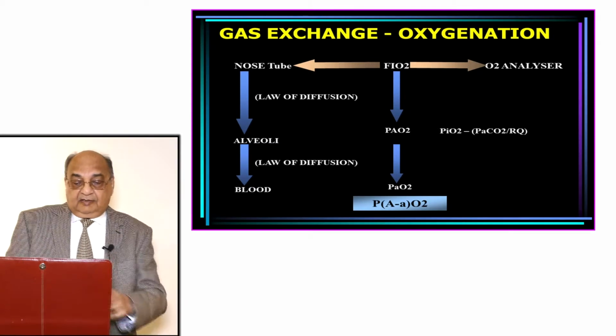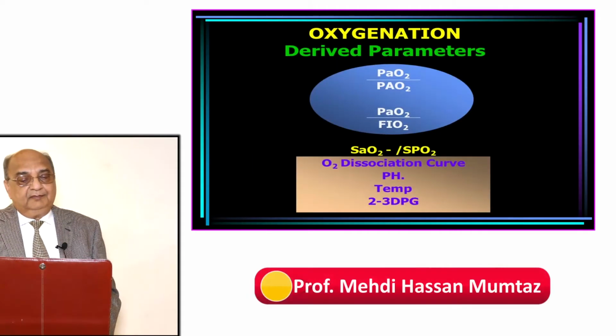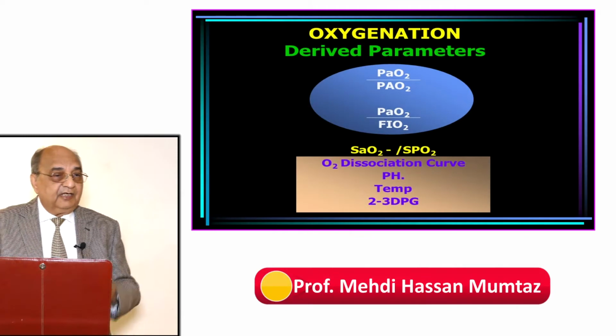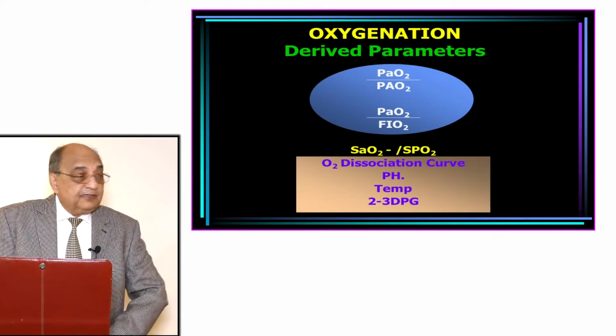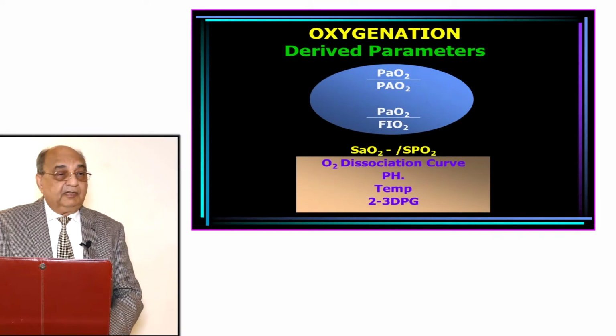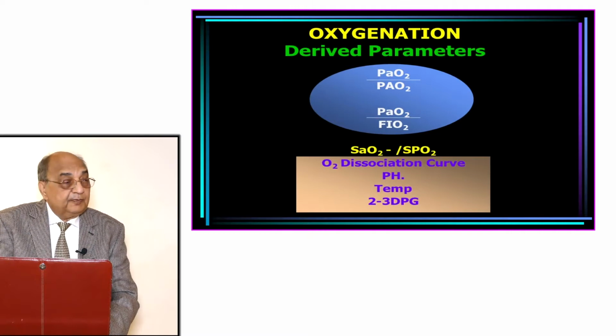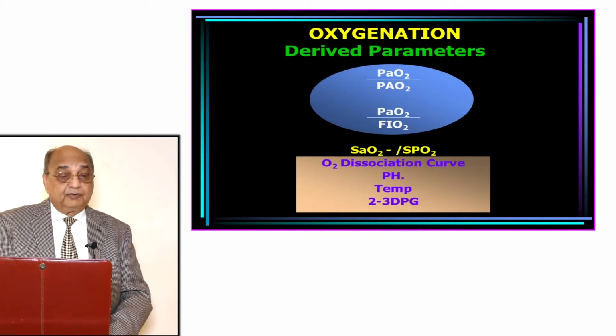Then look at the A-a gradient. Now, there are some derived parameters from this. You know the partial pressure of oxygen in the arterial blood divided by partial pressure of oxygen in the alveoli, and partial pressure of oxygen in the blood divided by fractional inspired oxygen concentration. You take their ratio.